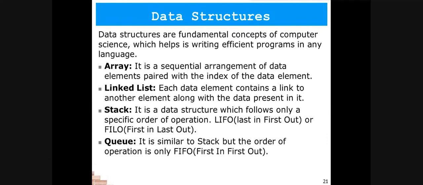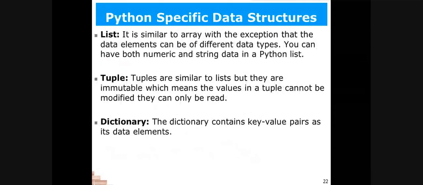These are the basic data structures of computer science, but there are some other data structures that are Python specific, that we use in the Python language specifically. These are lists, tuples, and dictionaries. These are the basic data structures that we use in the Python language.